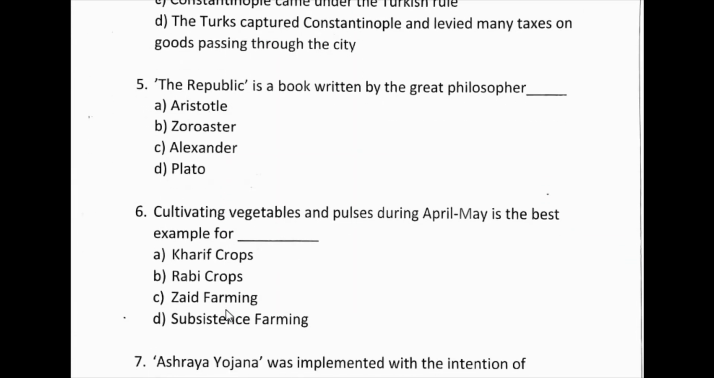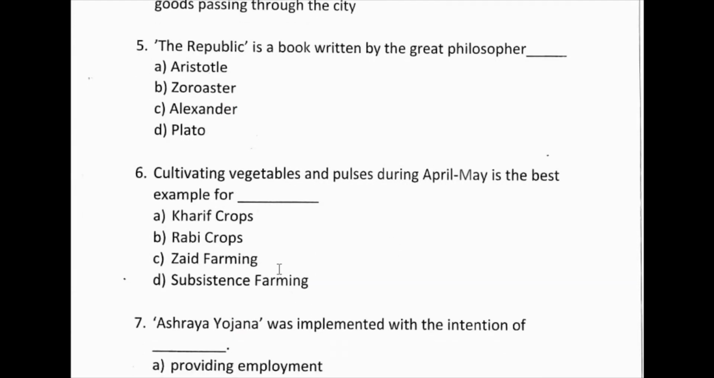Sixth question. Cultivating vegetables and pulses during April-May is the best example for which crop season? Here: Kharif crops, Rabi crops, Zaid farming and subsistence farming. April-May is the summer season, so which one is the summer crop? Zaid farming. Kharif is the onset of monsoon, Rabi is post monsoon, after monsoon, and Zaid farming is the summer crop. April-May is summer, so Zaid farming is the correct answer.